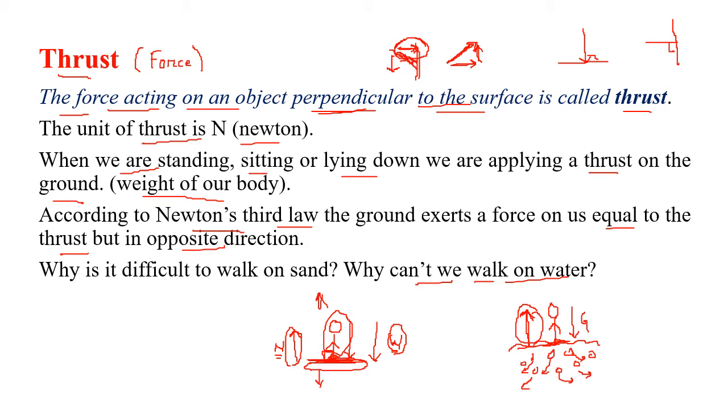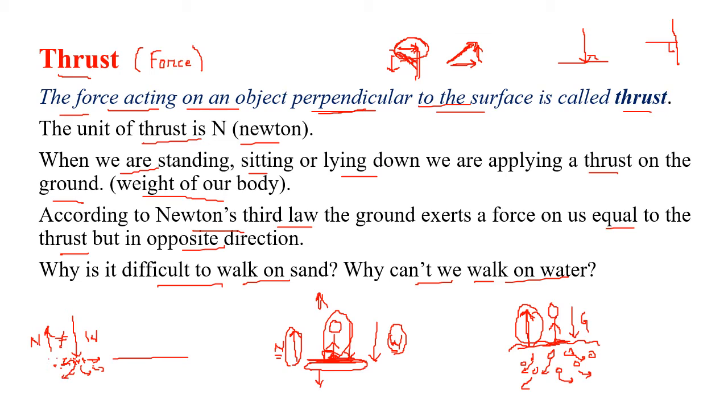And now we also understand why it is difficult to walk on sand. You can easily walk on hard solid ground, but you cannot walk on sand easily. Why is that? Because again, the force applied downward, that is our weight, the sand gives us the upward force, the normal, but it is not equal to the weight because some of the force is used which pushes the sand particles away.